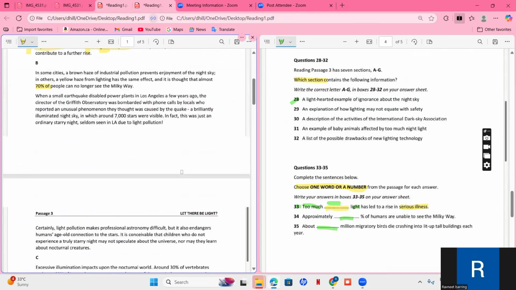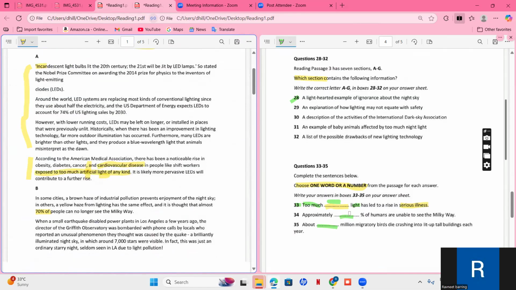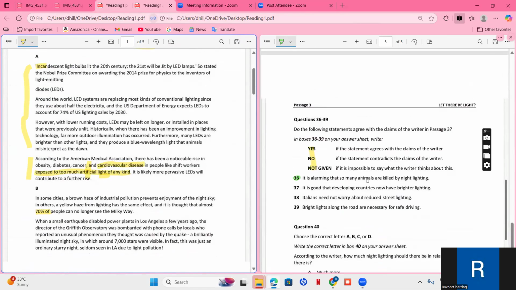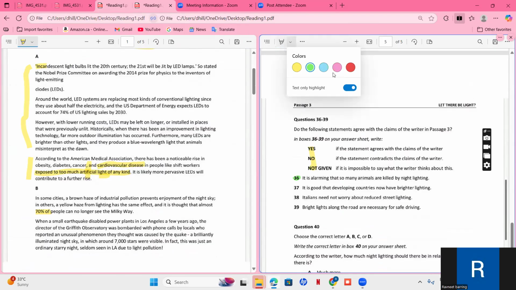But as we are done with paragraph A, we are unable to find anything related to this one, the animal killing. We are unable to find anything related to this one. So what we will do is, we will now move on. We are not able to find this one.